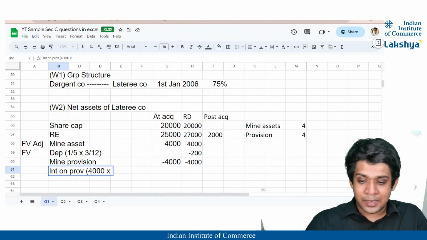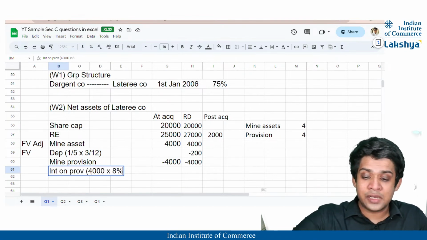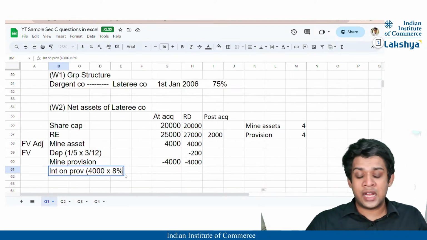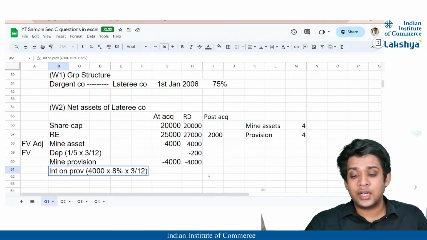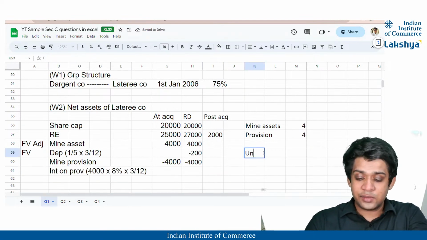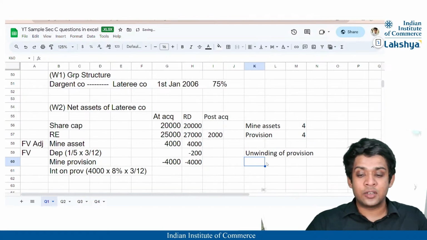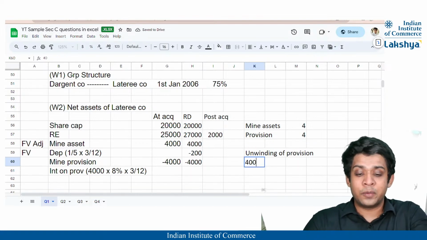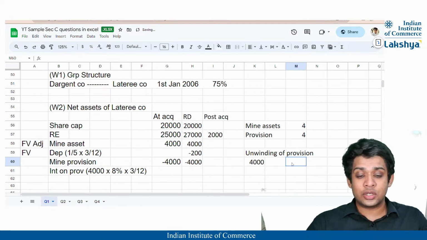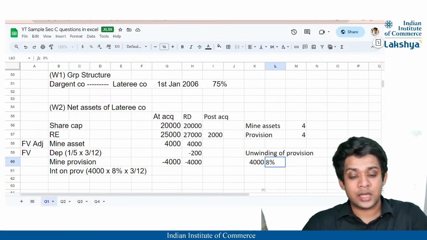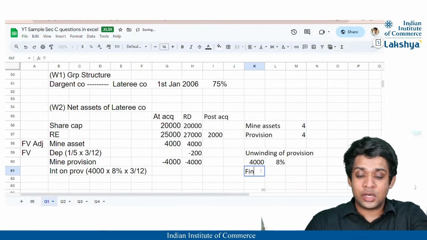And this will be multiplied. What is the cost of capital? It is 8%, right? The cost of capital, or the interest rate mentioned, is 8% into 3 divided by 12, right? Do you remember the unwinding? This technique is nothing but unwinding of provision, right? What do you do in unwinding of provision? So the fair value, the initial value of provision, is 4,000, right? And eventually, whatever amount you're supposed to pay, you have to reach that amount. For that, this is already present valued at a percentage, that is 8%, correct? So I will have to charge finance cost every year,